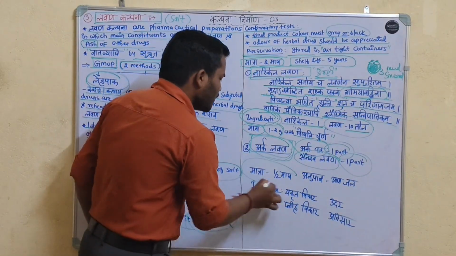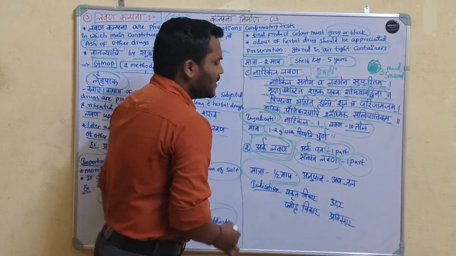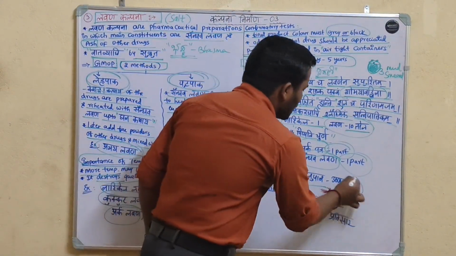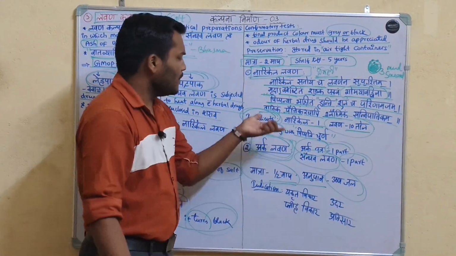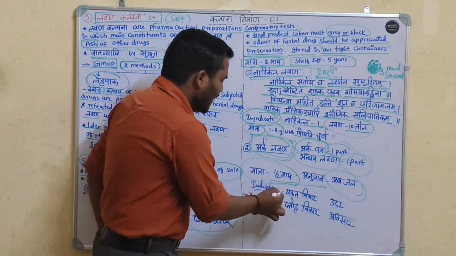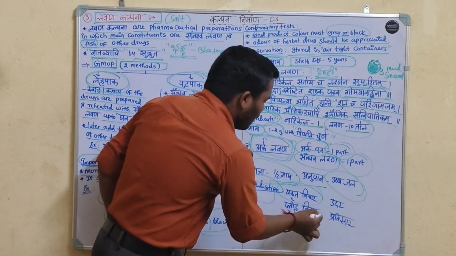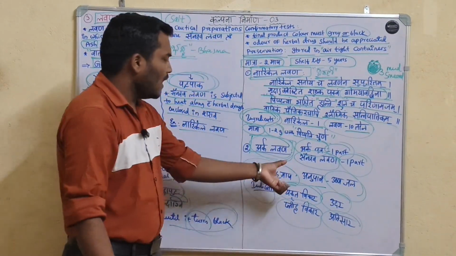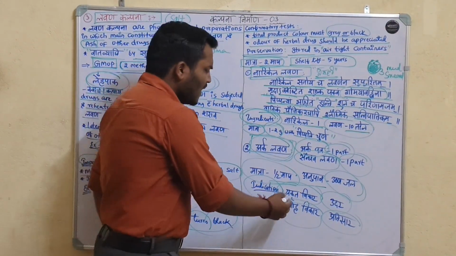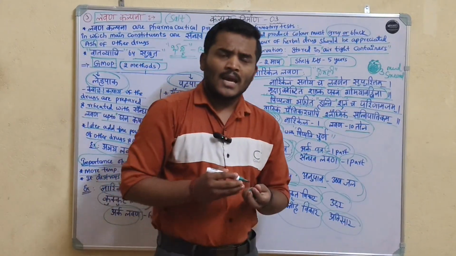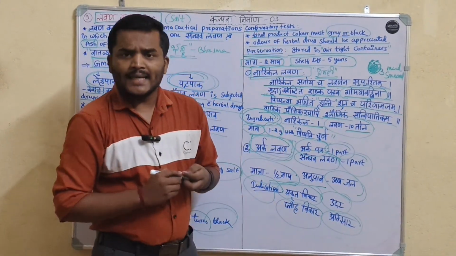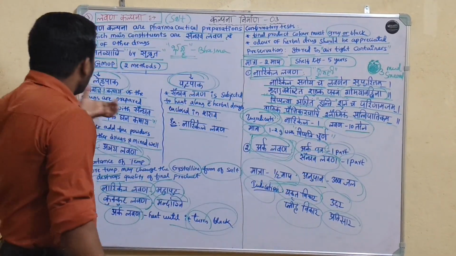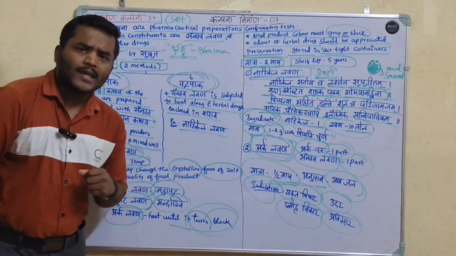And the matra is half masha in each method. Half masha means 500 mg. Anupana is ushna jala in arka lavana. Okay, and indications: it is indicated in yakrit vikara, pliha vikara, udara roga and atisara. In splenomegaly and hepatomegaly it is indicated. Okay, this is all about lavana kalpana.